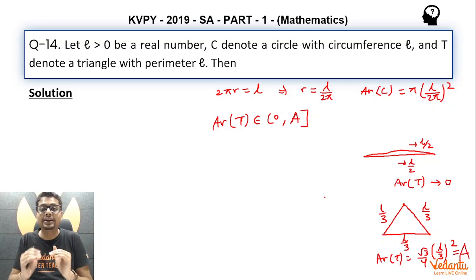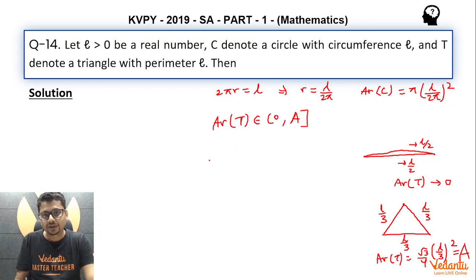It will be limited by some upper limit. So let this upper limit be capital A, which happens definitely in the special case of the equilateral triangle. So what about this area of circle C divided by area of triangle T?